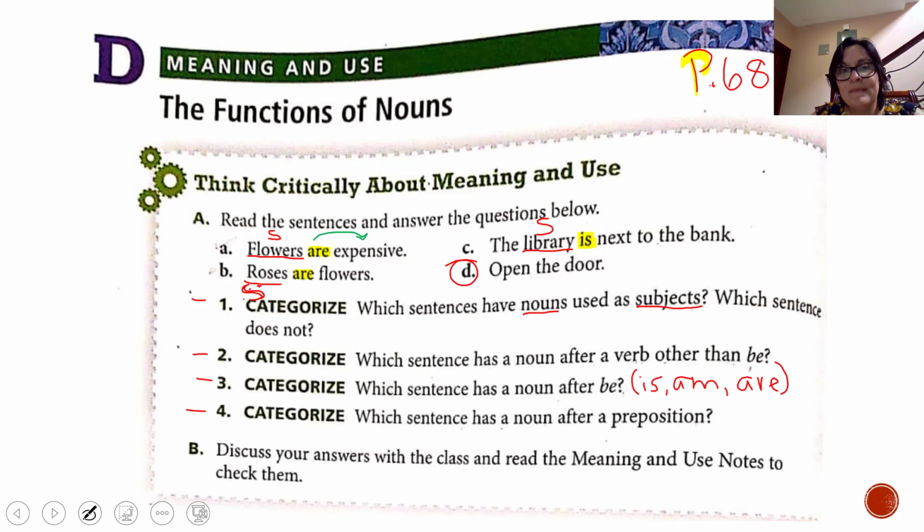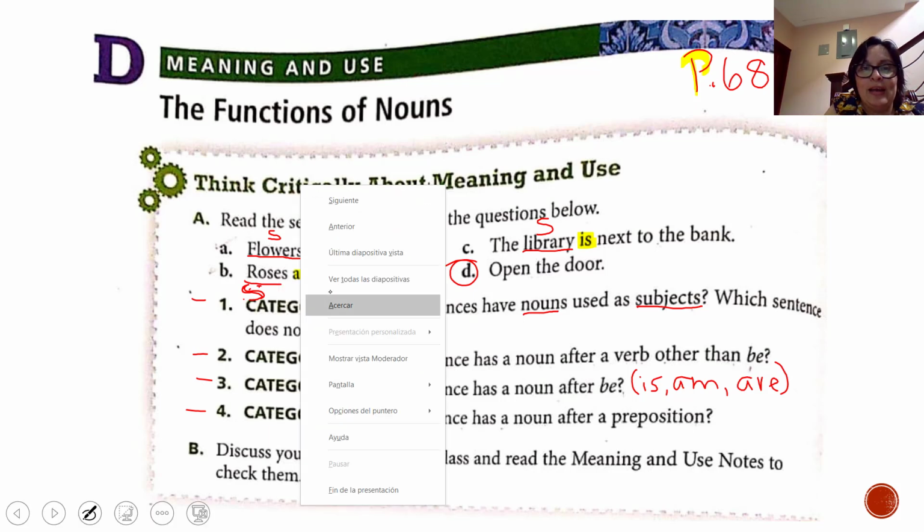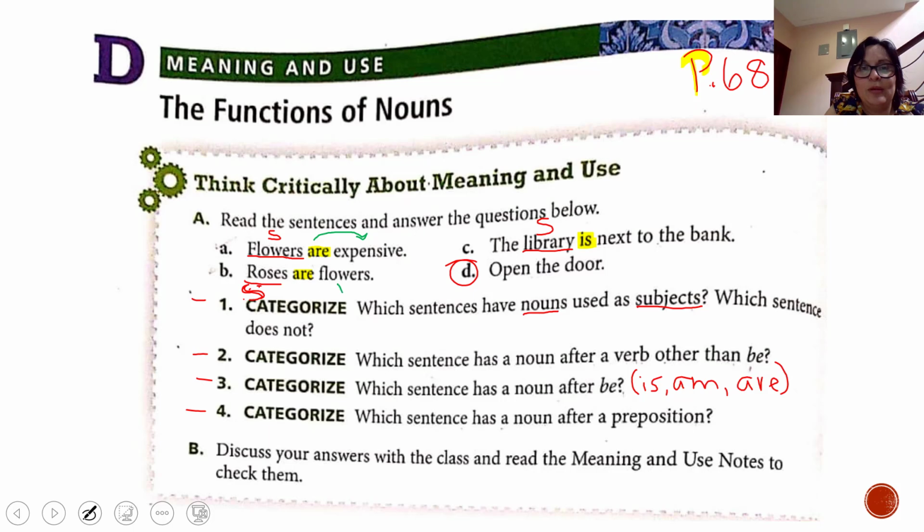Are expensive. Expensive is a noun or adjective? It is an adjective, so it's not a noun. B, roses are flowers. Here we have verb to be, are, and after verb to be we have flowers.